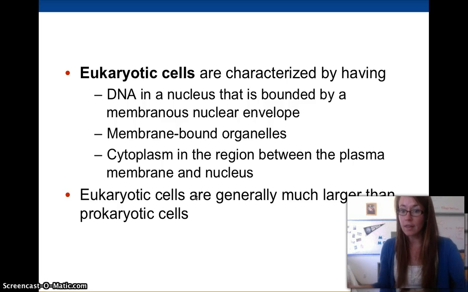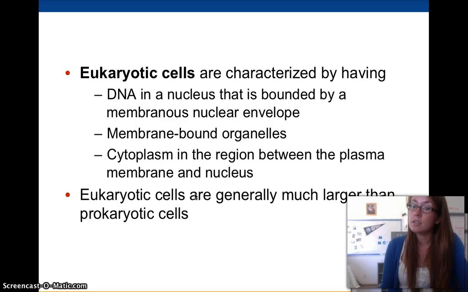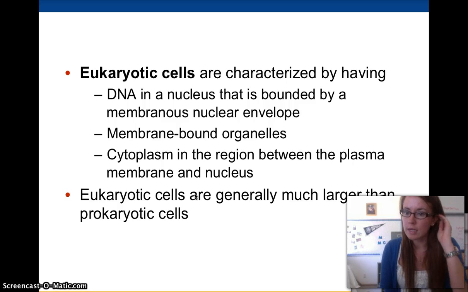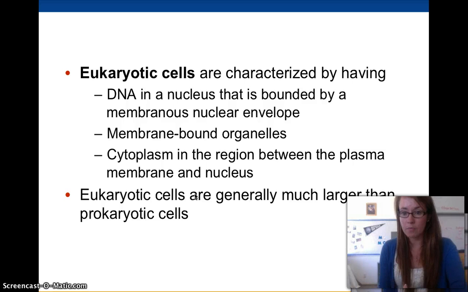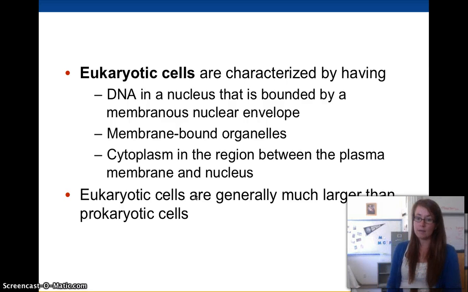We also have lots of other membrane-bound organelles, so keep in mind that we have all these organelles which are held together by a membrane, or our organelles are systems of membranes. And then we have a lot of cytoplasm in between the plasma membrane on the outside and the nucleus. So we do also have a cytoplasm inside of our cells.